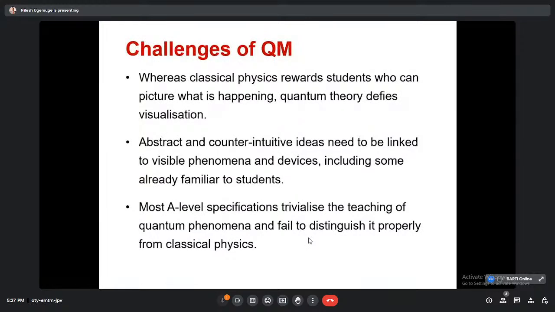Now, if we talk about the challenges of quantum mechanics, what are the different challenges? If we are talking about classical mechanics, taking the example of a cricket ball or any vehicle, the trajectory and the motion of the vehicle can be seen by the naked eye. But if we go for quantum mechanical phenomena, the things are very difficult to understand, because we cannot observe them.